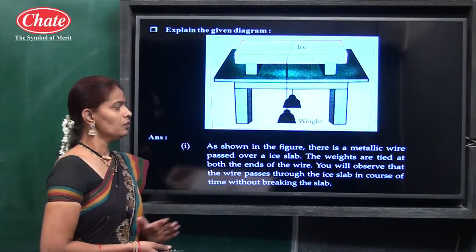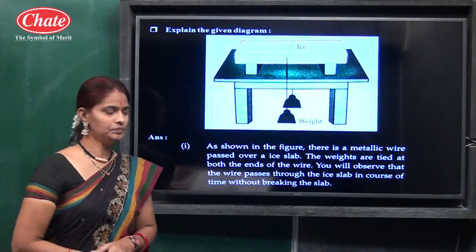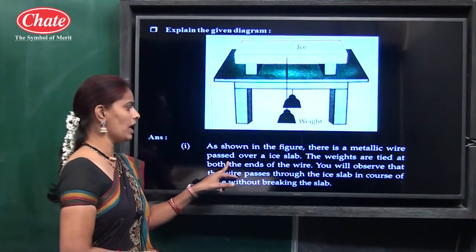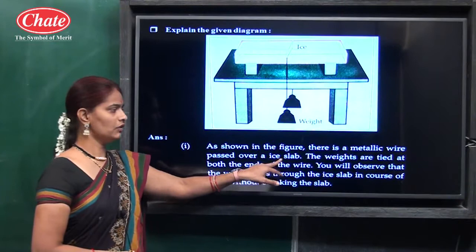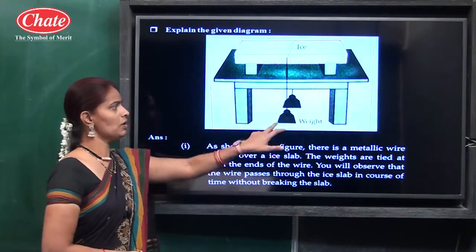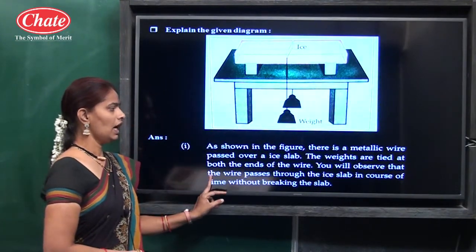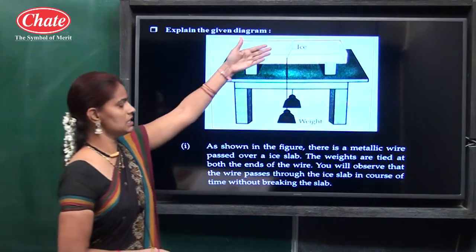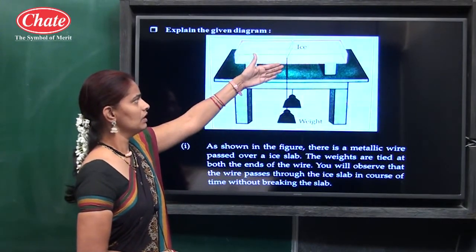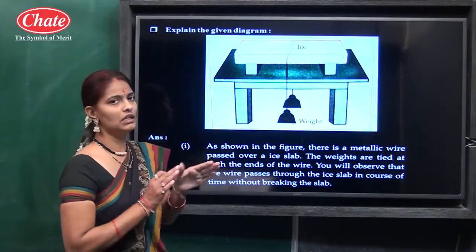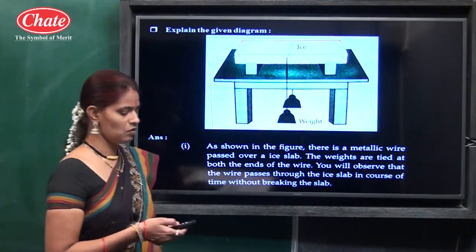So here we write the structure of this diagram: a metallic wire passes over an ice slab, weights are tied at both ends of the wire, and we observe the wire passes through the ice slab in course of time without breaking the slab.